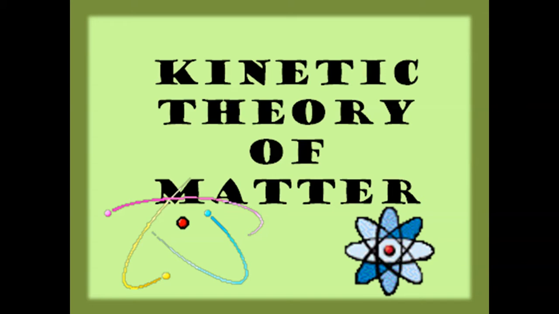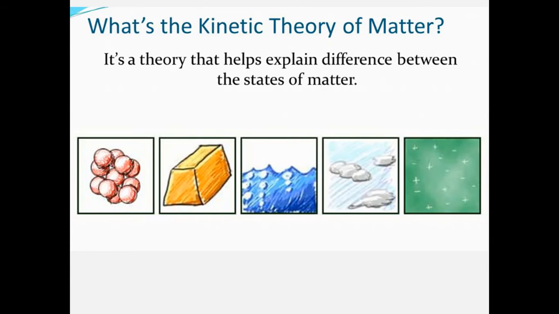Now we will start with the new topic, that is the kinetic theory of matter. So what is the kinetic theory of matter? It's a theory that helps explain the difference between the states of matter.